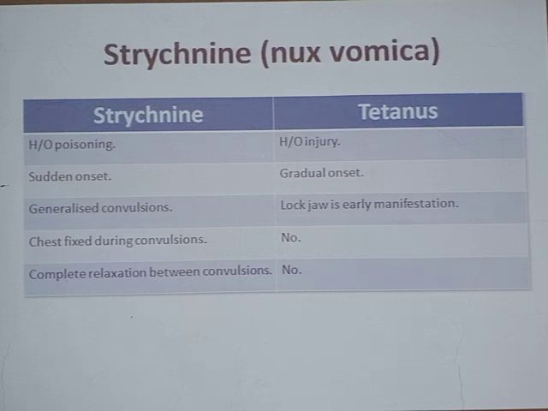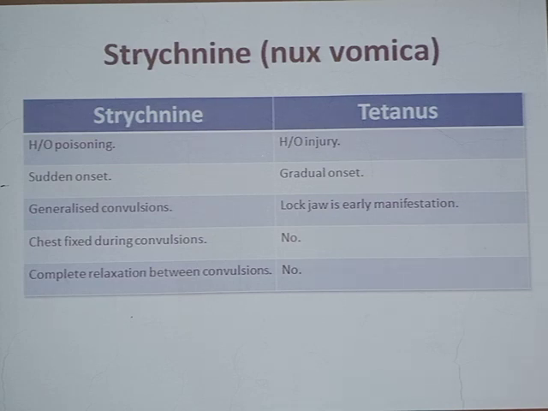In strychnine, generalized convulsions, as we have seen, all the muscles of respiration, flexors, all the extensors, all the muscles of the body, each and every, even the facial muscles causing risus sardonicus, each and every muscle in the body will be affected by strychnine. And in tetanus, the initial manifestation will be locked jaw, and later on it will spread to involve the rest of the muscles. And in strychnine, all the muscles will be affected at a time and in a very short period of time. In strychnine poisoning, the chest is fixed during convulsions. In tetanus, fixation of the chest is not seen.